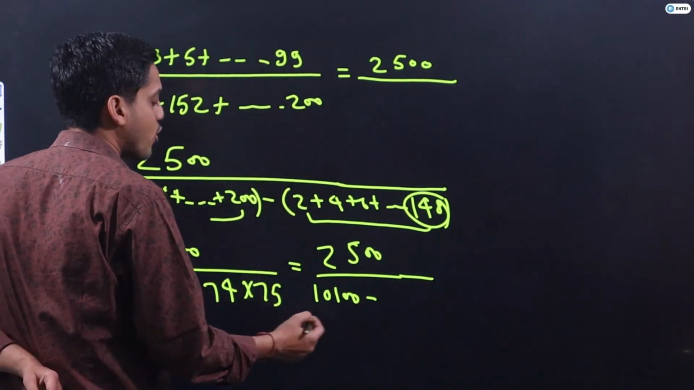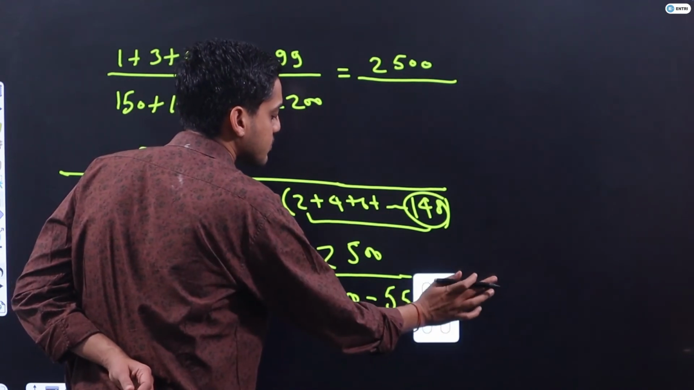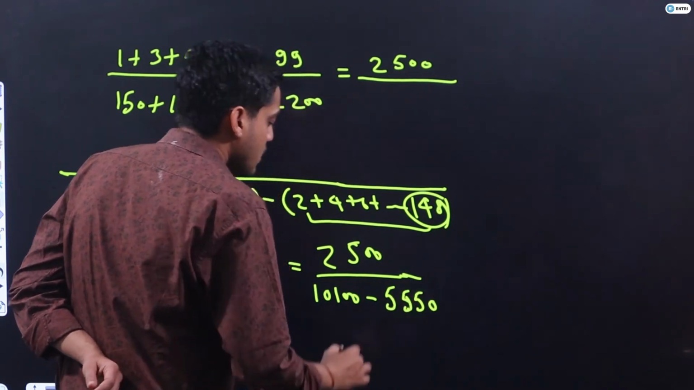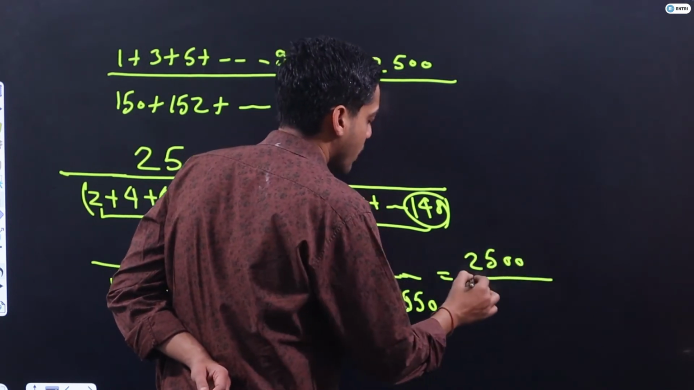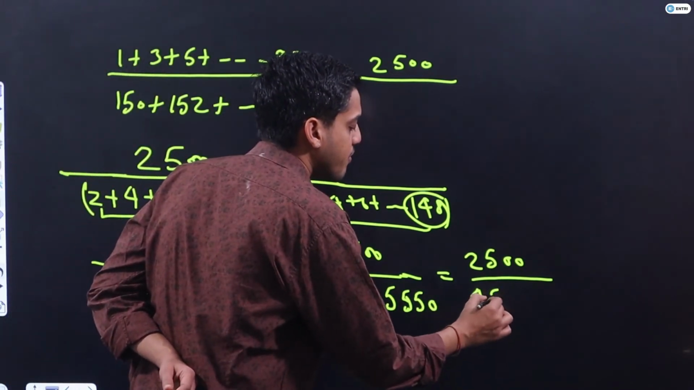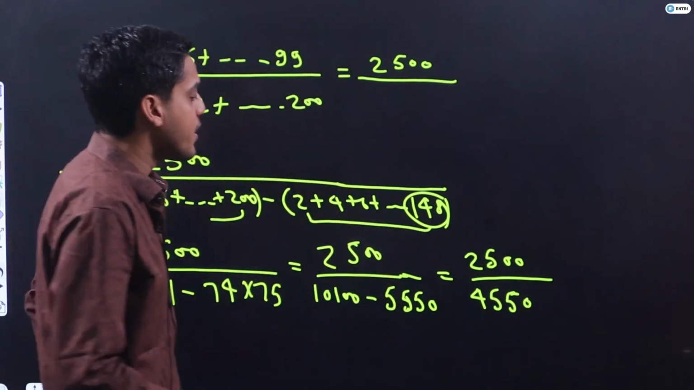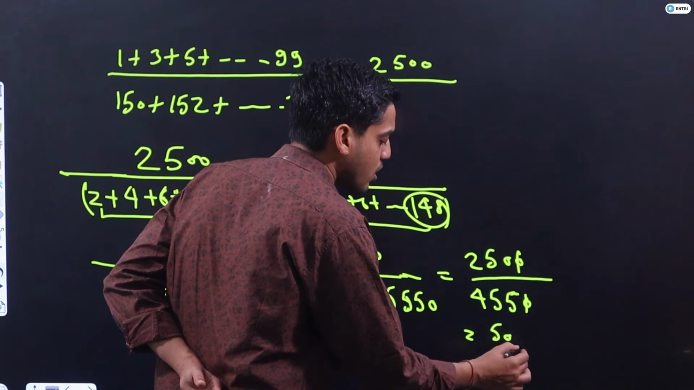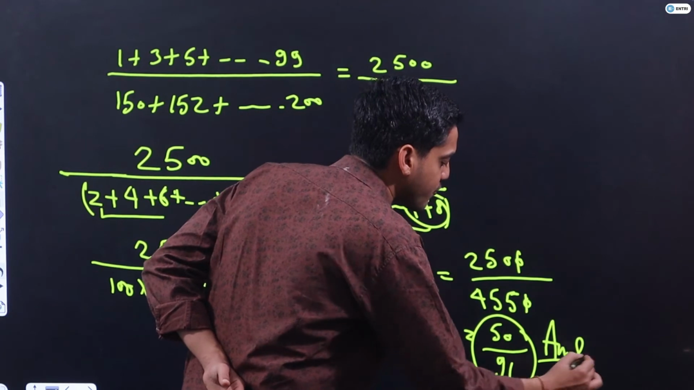If you multiply 74 into 75, you will have 5550. So when I solve this, I will have 2500 whole upon... Sir, if I subtract now, I will have 4550. So the question is asking about this ratio, guys. The ratio will be, 0 and 0 will get cancelled. My answer should be 50 upon 91. So 50 upon 91 should be the correct answer for this question, students.